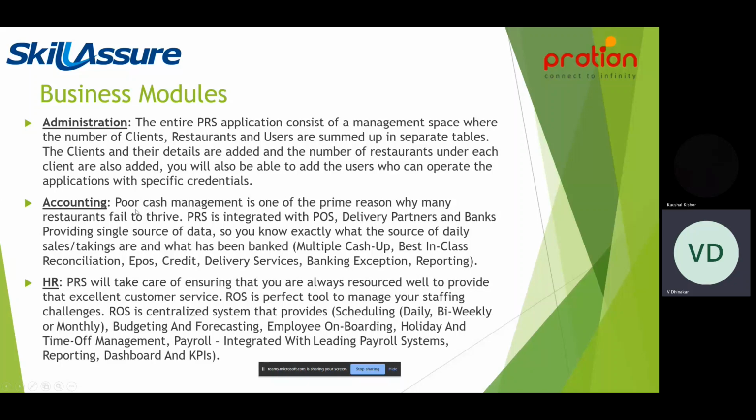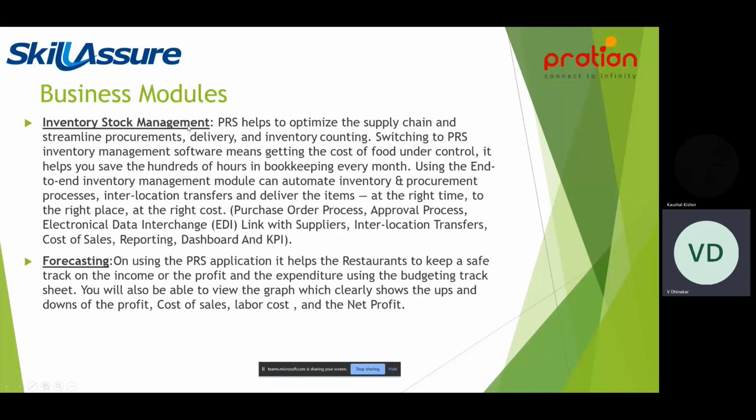This all comes under our business modules. Then we have inventory modules and forecasting. Inventory is also very important. We should see that our resources are stocked in the right way. The restaurant inventory, either all the ingredients or all the raw materials that are required for the restaurants, are stocked in a proper way and are available throughout their sales period.